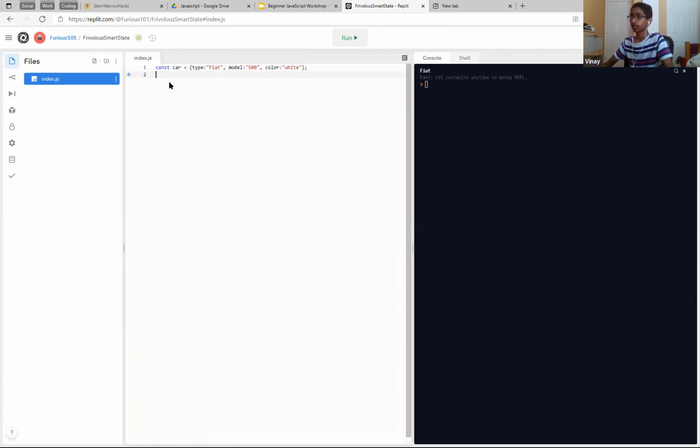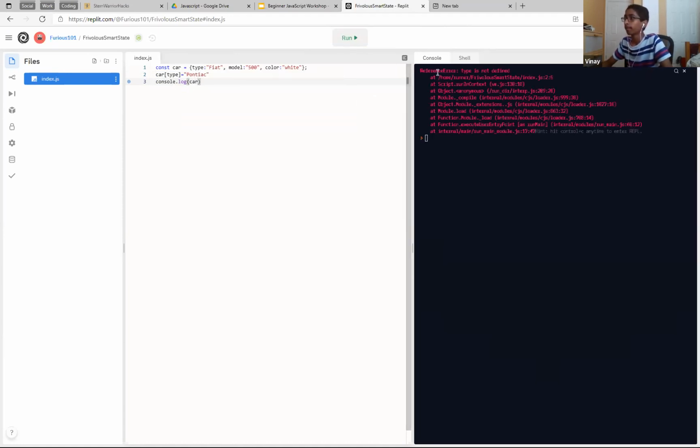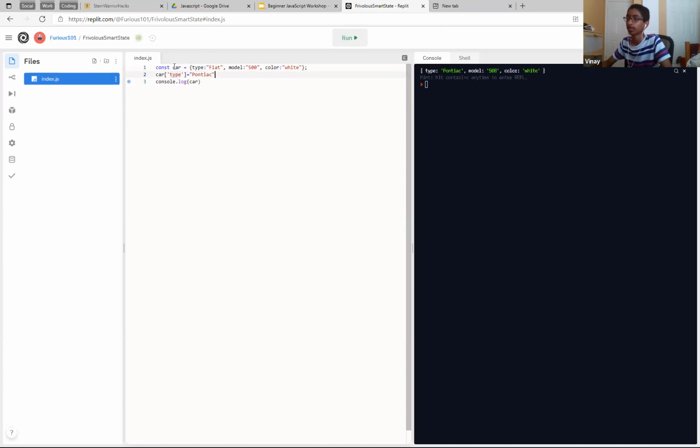And then you can also do something like car type is equal to, say, Pontiac, right? I think that's car brand, right? Yeah. And then car. So we console.log it. Oops. Car.type. Oh yeah. Remember we had to put quotes around it. Right? So you can also just log the whole car thing if you want to. Right? So type Pontiac model 500 color white. We just edited it there.